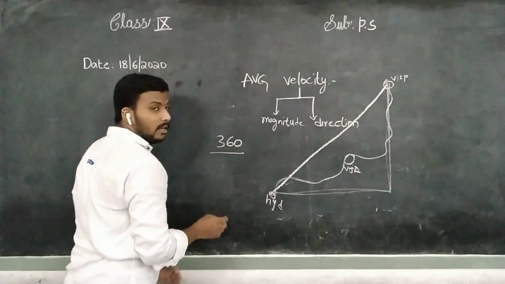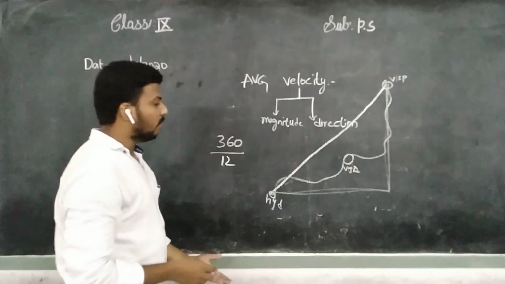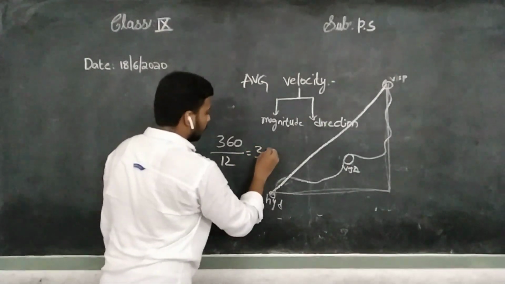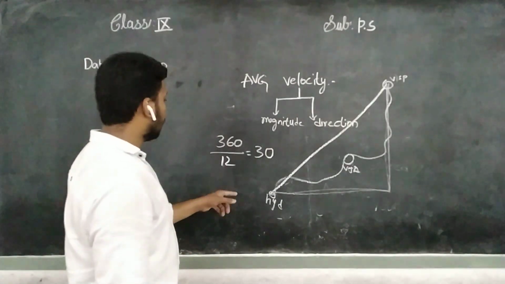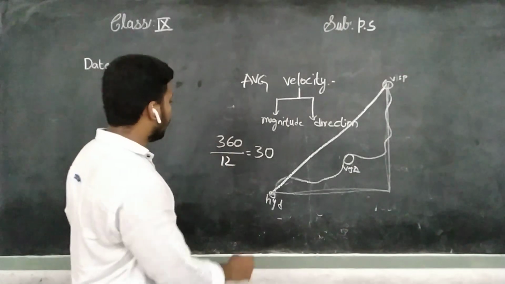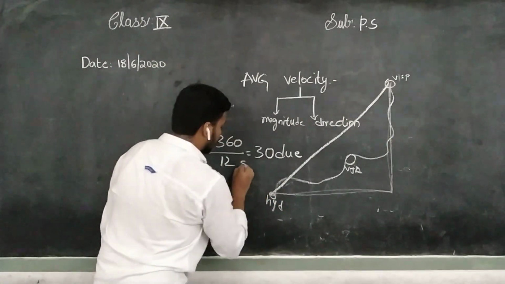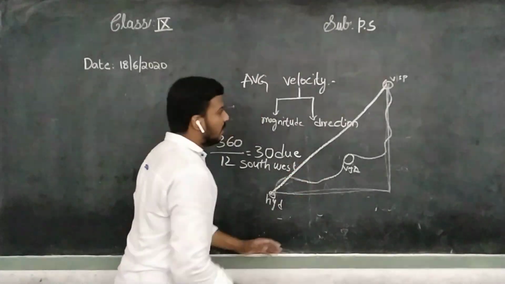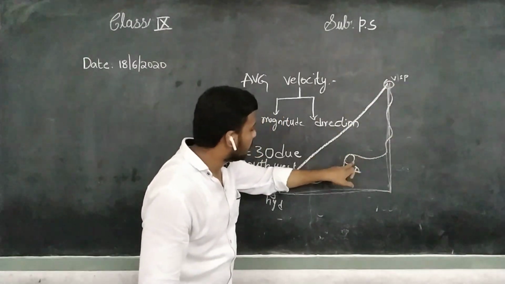Then what is the total time period? 12 hours. 360 divided by 12, how much, children? 30. Okay, 30 kilometers per hour due southwest. Understand, children? This path is the distance.